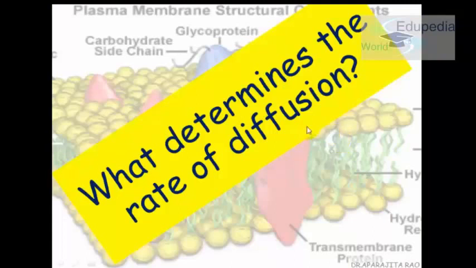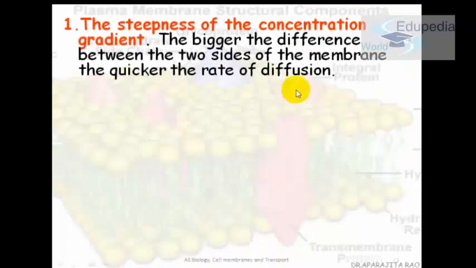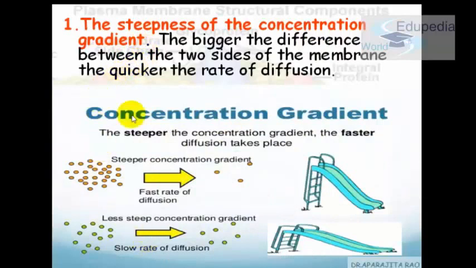So what determines the rate of diffusion? How do we know how much diffusion is going to occur? There are some factors. First being the steepness of the concentration gradient. So let's look at this diagram first.